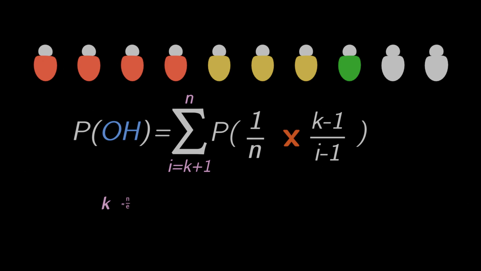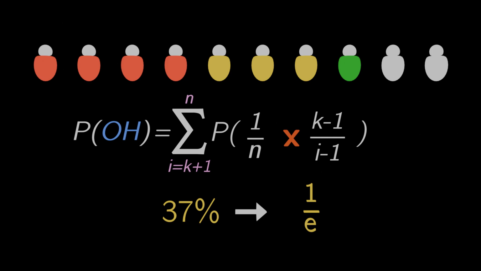Through careful mathematical analysis, we discover the optimal strategy is to reject the first k equals n divided by e candidates, where n is our total number of candidates, and e is Euler's famous number, approximately 2.718. This gives us a remarkable rule of thumb. You should always reject the first 37% of candidates, since 1 divided by e is about 0.37. After this observation phase, you're ready to select the next candidate who beats your benchmark.